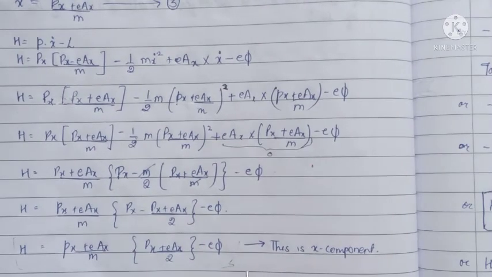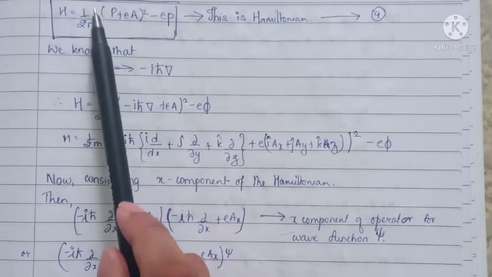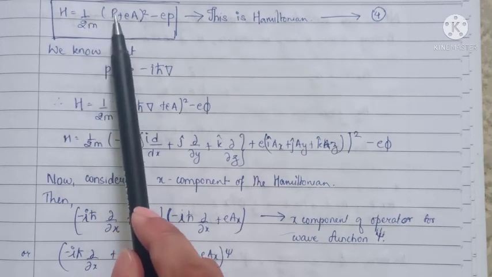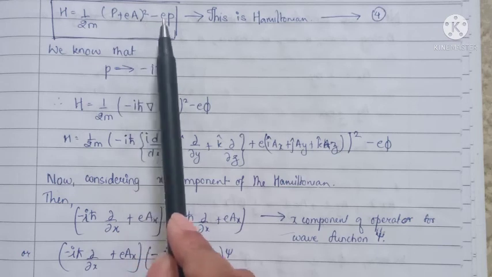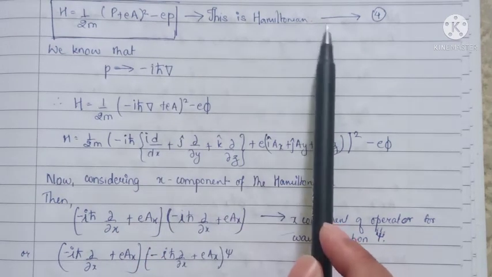Now considering the y and z components also, the total Hamiltonian becomes 1/2m (p plus eA) squared minus eφ. So this is the Hamiltonian. We denote this by equation 4.